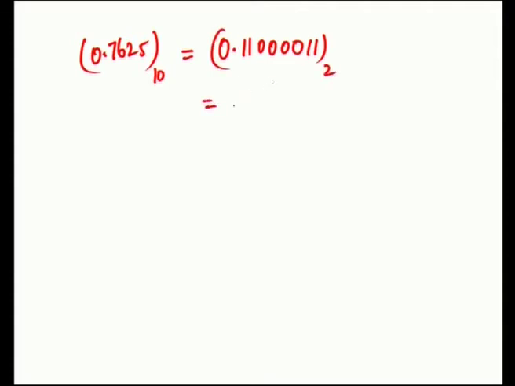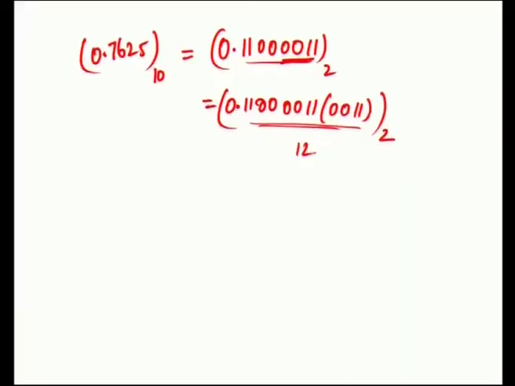Actually, it gets repeated after this 2 zeros, so 0.11 0000 11, and then since it gets repeated we will just put it in the bracket 2. Now, there is a discussion about the representation as 0.110000.11. Here it uses 8 bits, right, and here it uses 12 bits. This is 8 bits. Okay.